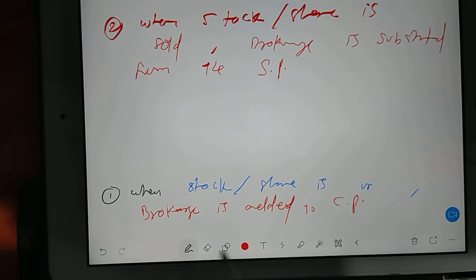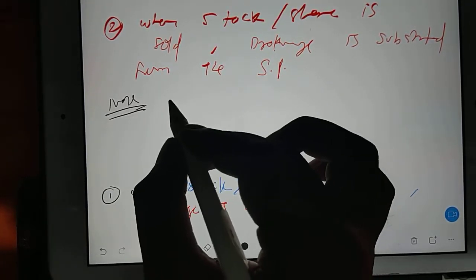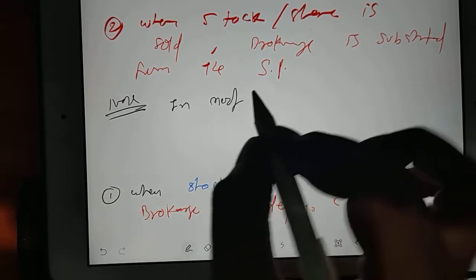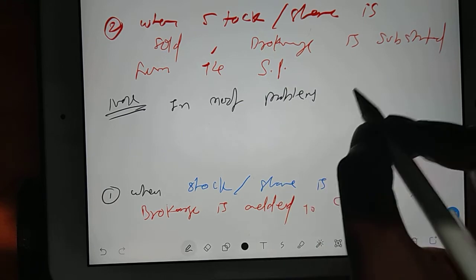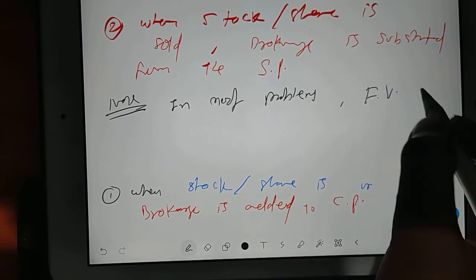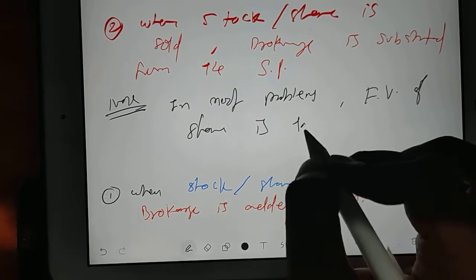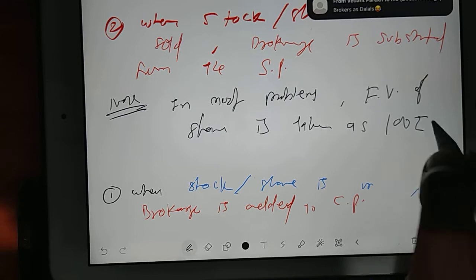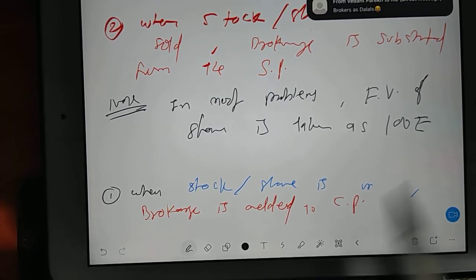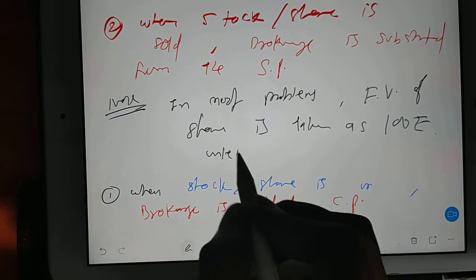Now note here. Then we'll see some numericals. Note: in most problems, face value of share is taken as 100 rupees, unless specified.